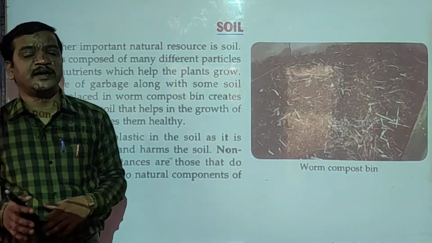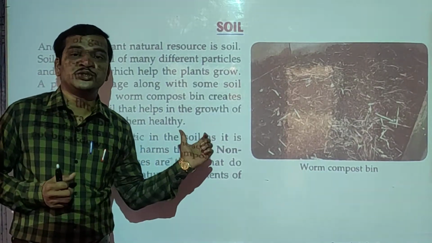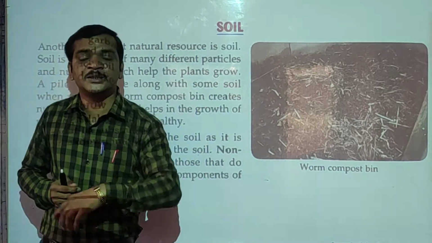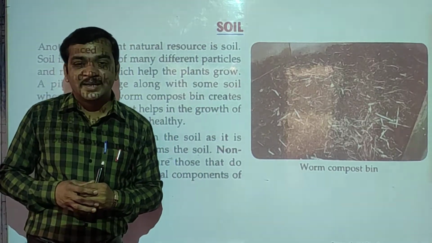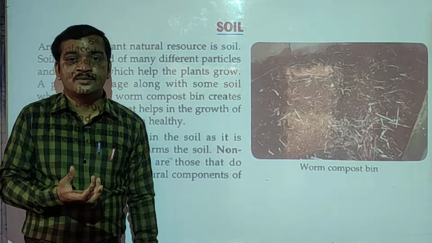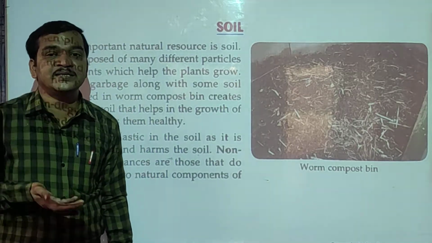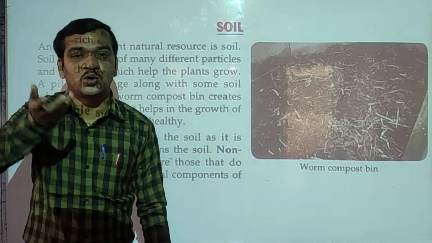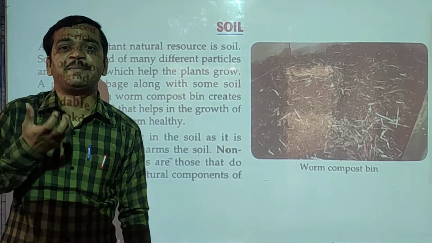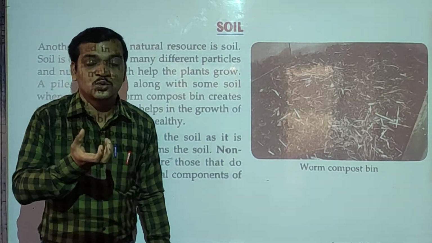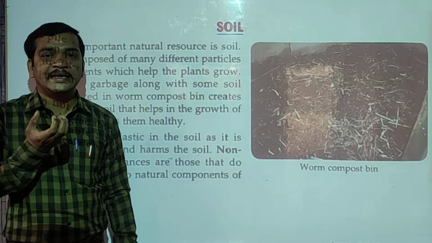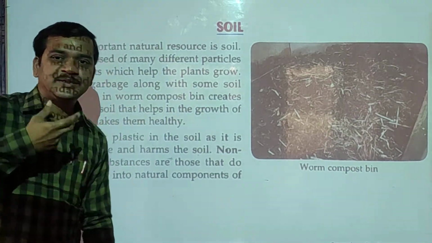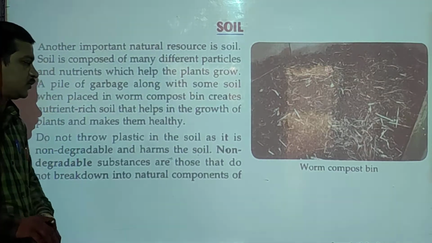Now what is meant by fertility of soil? It means when we mix these nutrients or this humus in the soil, at that time the soil's fertility increases. With that, soil can grow more and more crops. So that is called the capacity of growing soil. Fertility means the capacity of growing crops.